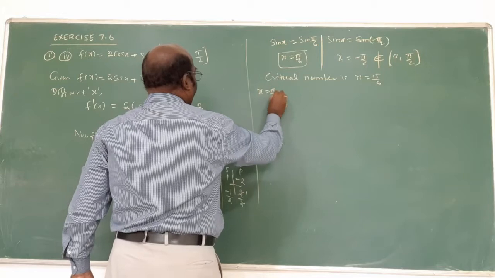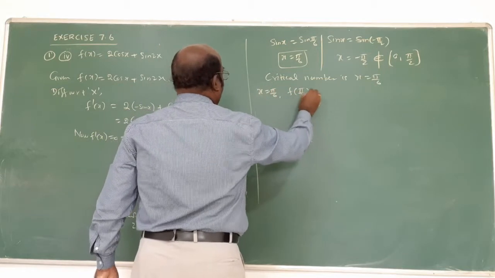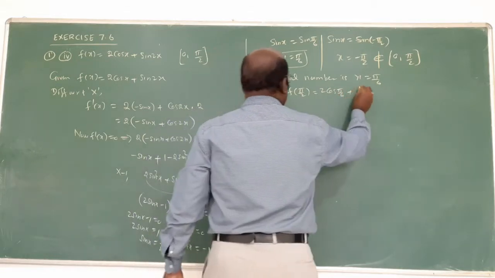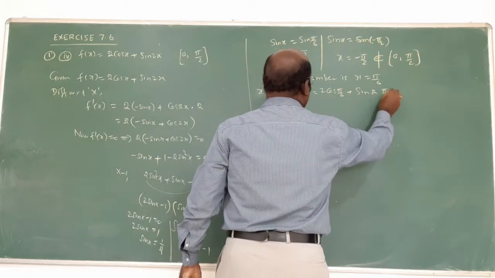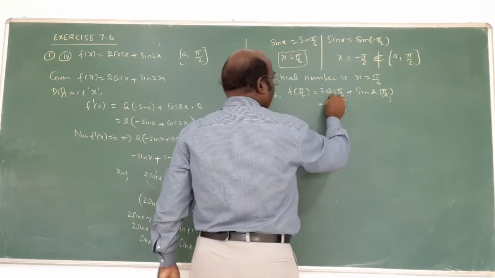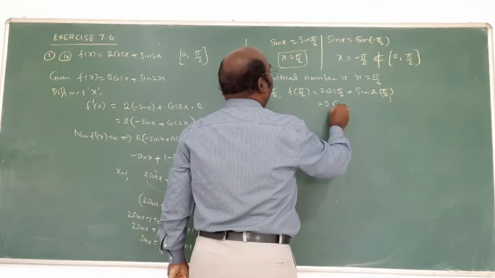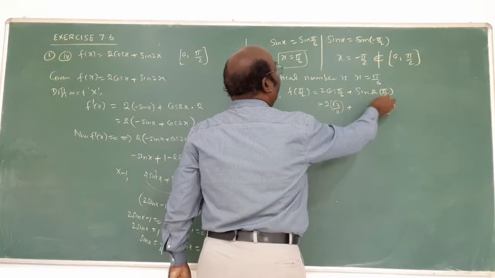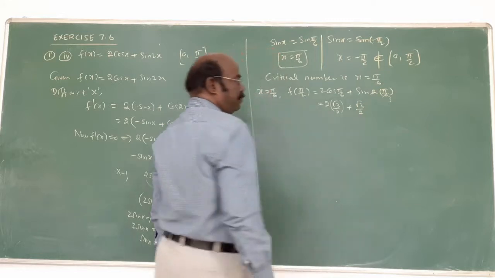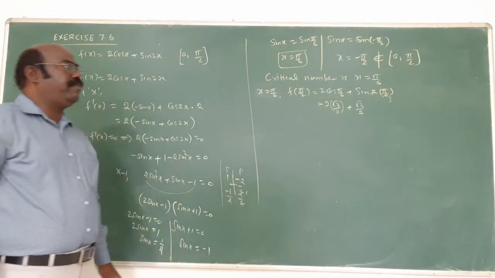Now f of 5 by 6. When x equal to 5 by 6, f of 5 by 6 equal to 2 into 5 by 6 plus sin 2 into 5 by 6. Am I right? 2 into cos, that is what? Root 3. Sin 60, no? Root 3. Am I right?